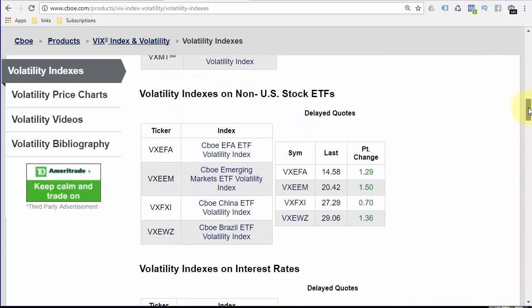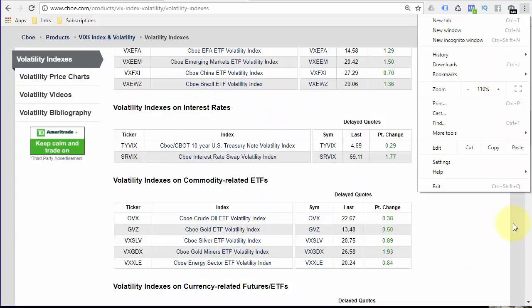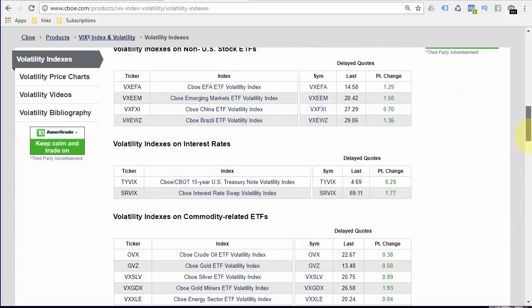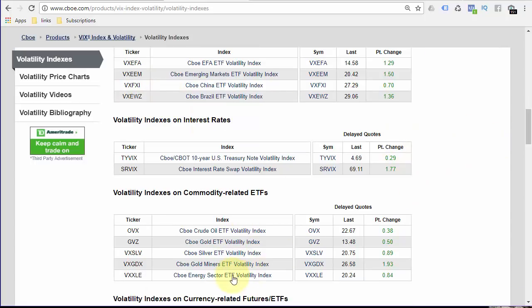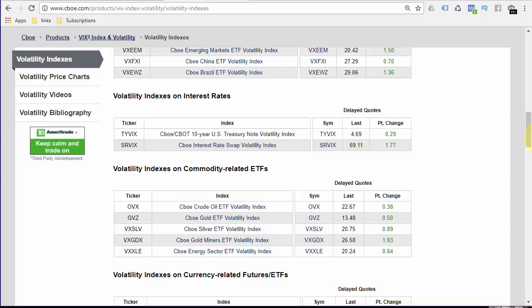it breaks out volatility. And by breaking out volatility, I mean volatility on China, VX, FXI, volatility on Brazil, VX, EWZ, crude volatility, gold volatility, etc. So how this can help you dig for trading ideas is you want to find big changes of volatility that's increasing. Once you find volatility that's increasing, then you dig deeper and try to find ways to express that opinion. So if we use the example of Brazil, Brazil right now, volatility is increasing.